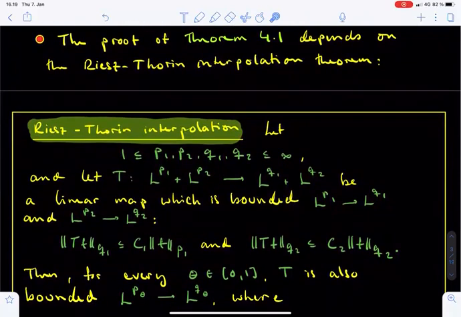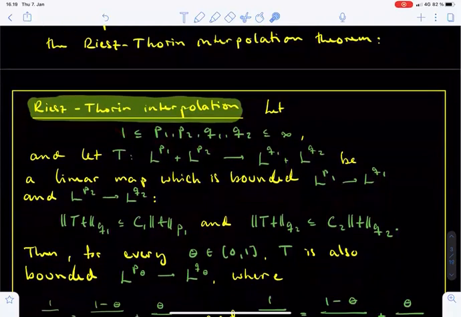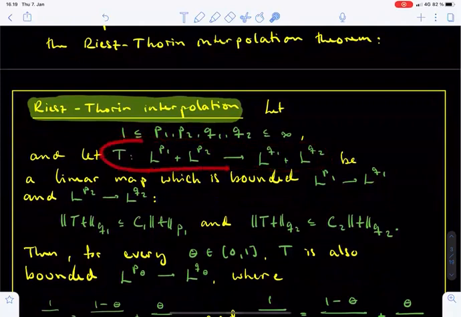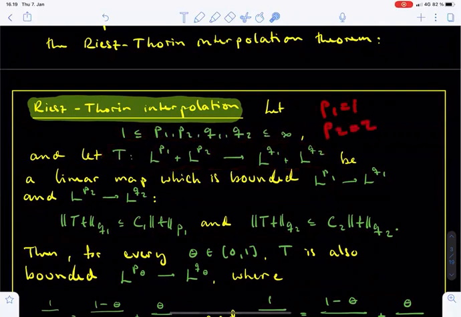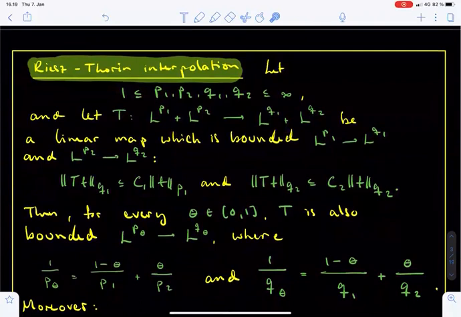This theorem states the following. Let p1, p2, q1 and q2 be exponents between 1 and infinity. Let T be a linear map, which is initially defined on the sum space L^p1 plus L^p2 and takes values in the sum space L^q1 plus L^q2. For our application, you should think that p1 is 1, p2 is 2, q1 is infinity, and q2 is again 2. And the map T is the Fourier transform map.